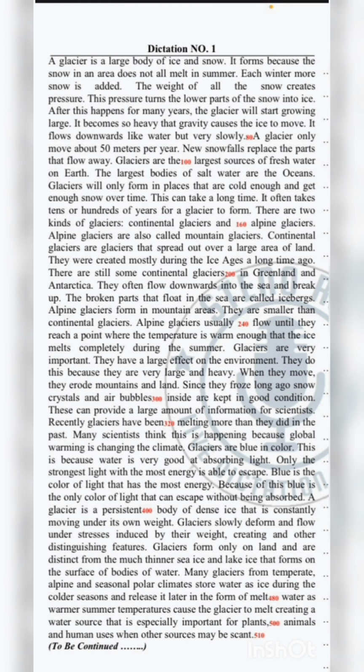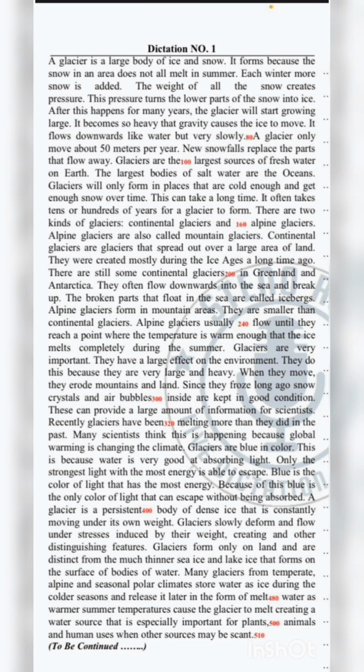There are two kinds of glaciers: continental glaciers and alpine glaciers. Alpine glaciers are also called mountain glaciers. Continental glaciers are glaciers that spread out over a large area of land.